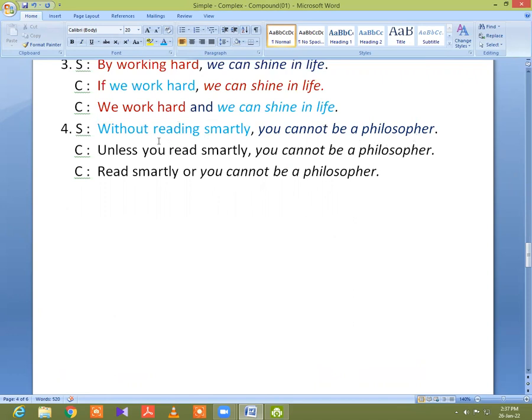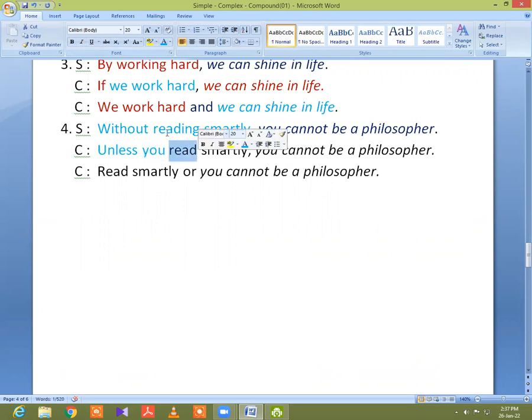So now I transfer it into complex and compound. You know that when you find without plus verb plus ing in simple sentence, you must put unless or if not in a complex sentence. So I put unless as a subordinating conjunction. Then I make a clause. I will find this subject you from there, this you. So I will give this you as a subject, and then the finite verb.